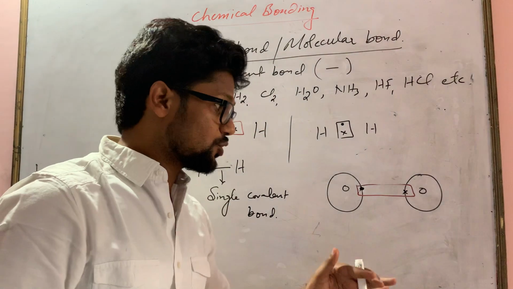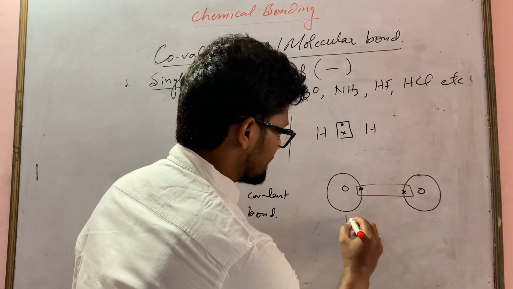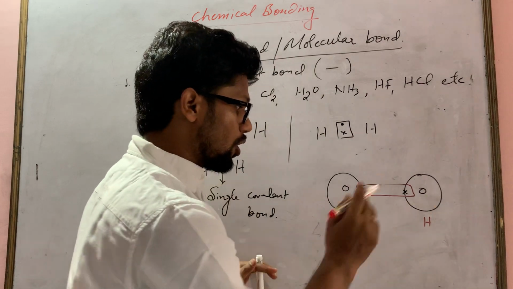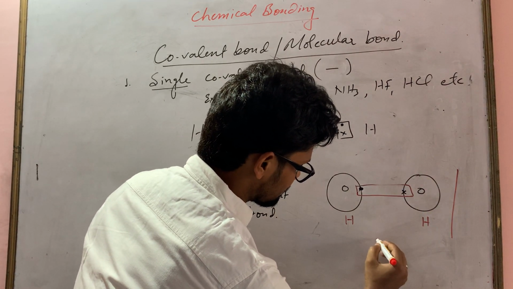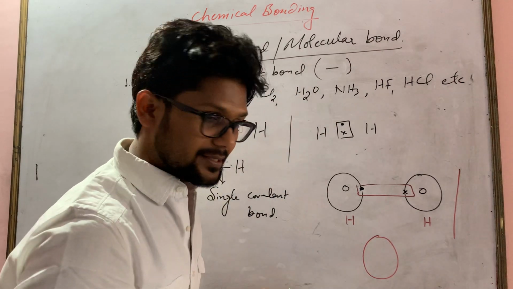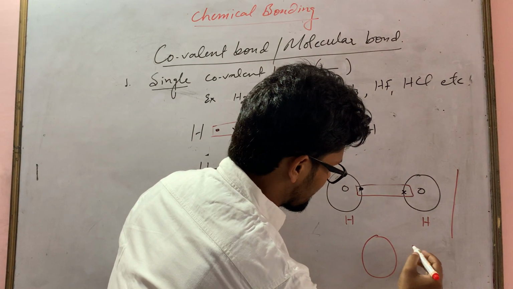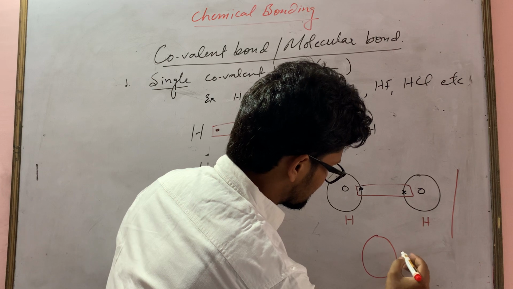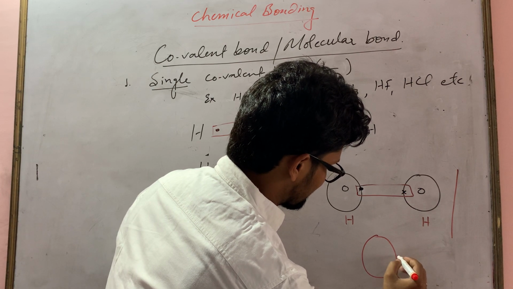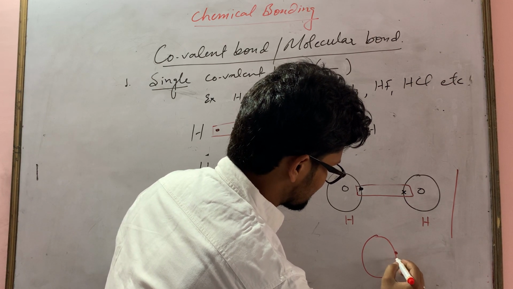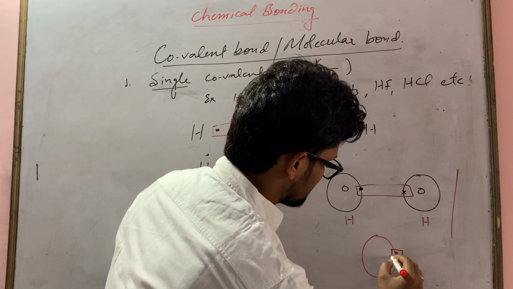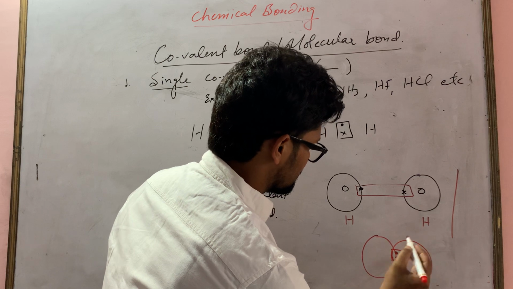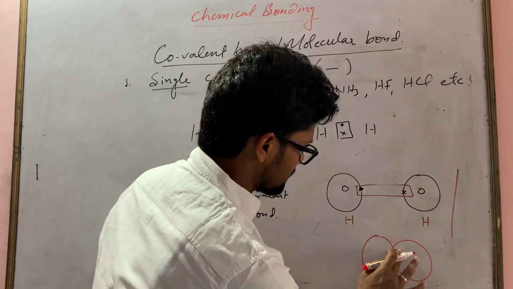You can also draw like this. Here write H and here write H. Or you can also draw like this, single. You can make here a box, here write dot, here write cross. This is also right.